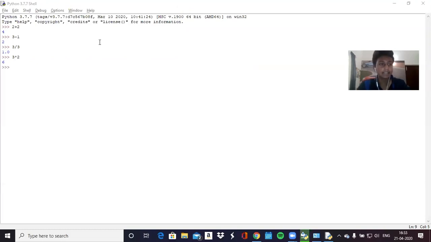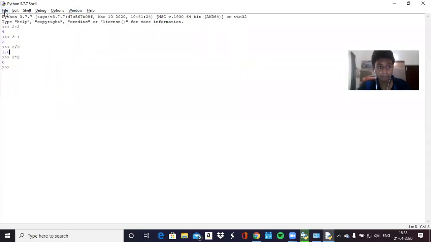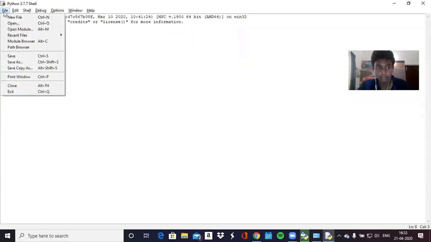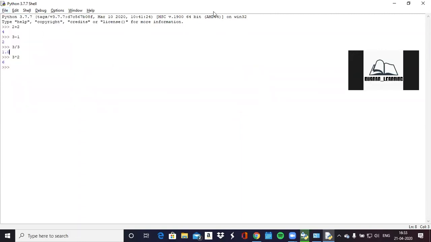Okay, nice. So this is just for running the basic commands, but if you want to run a proper piece of code, more than one line of code, you have to click on this thing called file, on the top left, and click new file. David has said no on the chat. Oh, really?